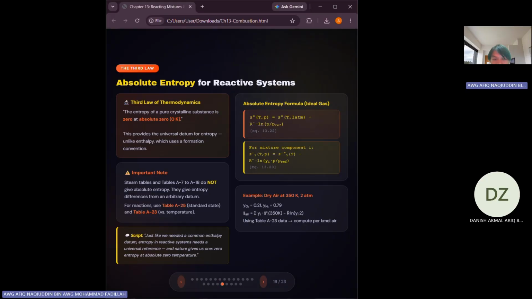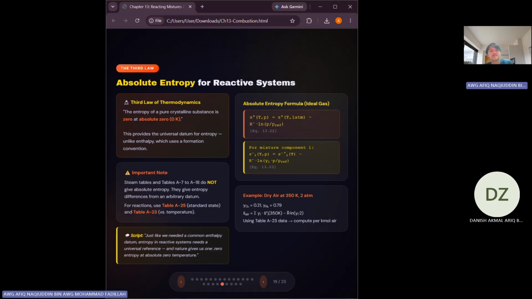Here is a very important warning. The steam tables A4 through A8 and the other gas tables A7 through A18 do not give absolute entropy. They give entropy relative to an arbitrary reference, so you cannot use them directly for reactive systems. Instead, use table A25 for absolute entropy at the standard state, 298 Kelvin at 1 atm pressure, or table A23 for absolute entropy of ideal gas as a function of temperature at 1 atm reference.